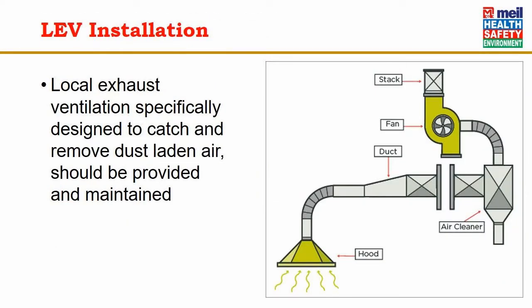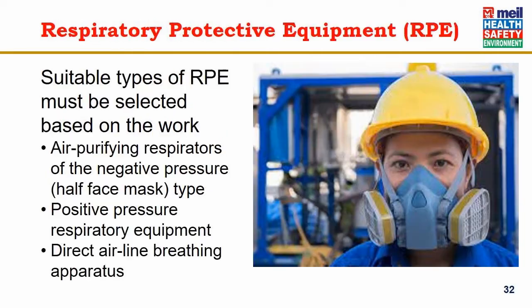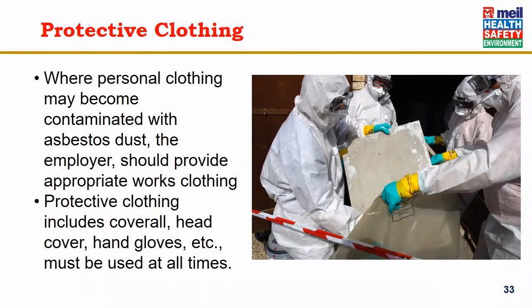Local exhaust ventilation specifically designed to catch and remove dust-laden air should be provided and maintained. Suitable types of respiratory protective equipment must be selected based on the work. Air purifying respirators of negative pressure types, or positive pressure respiratory equipment, or direct airline breathing apparatus can be used. Where personal clothing may become contaminated with asbestos dust, the employer should provide appropriate work clothing. Protective clothing, including coverall, head cover, hand gloves, etc., must be used at all times.